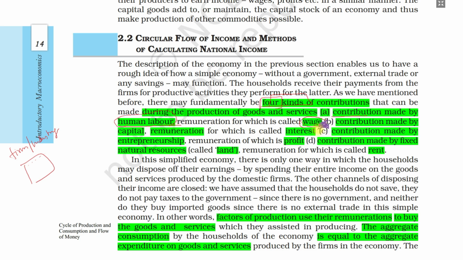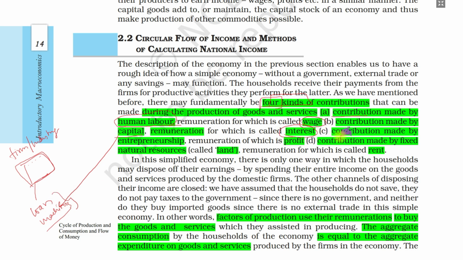Second, the contribution by capital. If we require to set up an industry, what do we require? Investment, a loan, or machines. For this, we need to repay with interest.